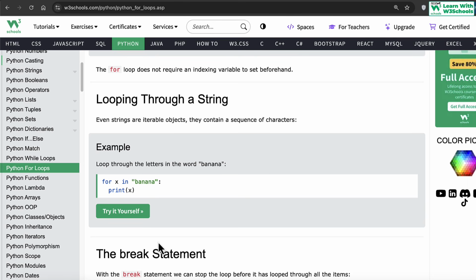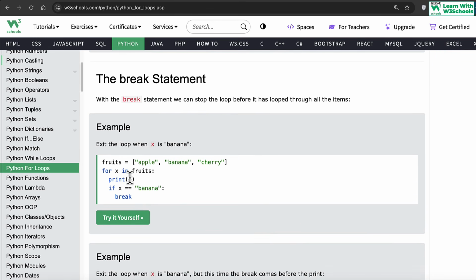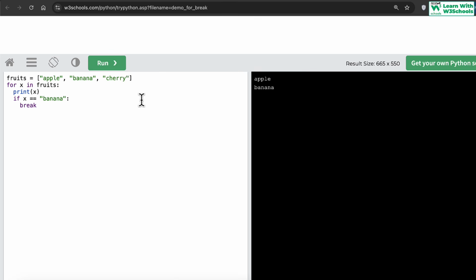Same way, we also have a break, which means that if you want to abruptly break a loop, you can use this break statement. Now break makes more sense when you have a for in loop. So for example, you have a list that can contain 2000 elements, but you want to find a particular element, and once you have found it, there's no further point to loop through all the other remaining elements. Okay, so that's why we use a break statement.